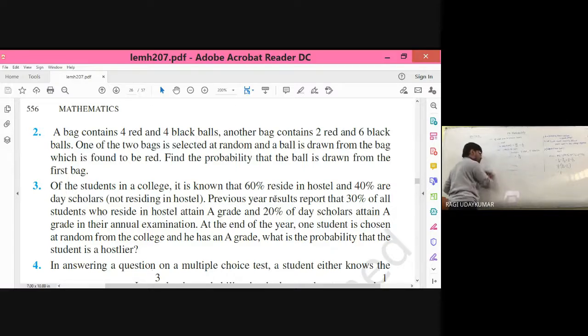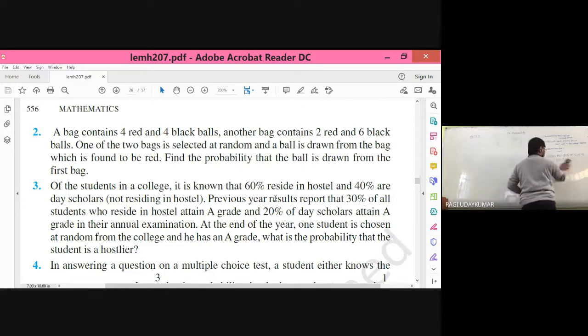As it is the first problem, every step I wrote here. All the problems are just orally explained with our representation. I will show you in what way you can represent. These two, three problems are a little bit different. The remaining are all very simple. So let us see the simple problem using the Bayes theorem, that is the second.